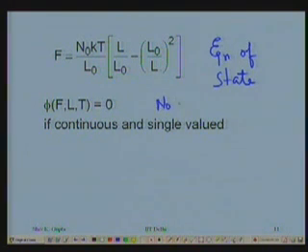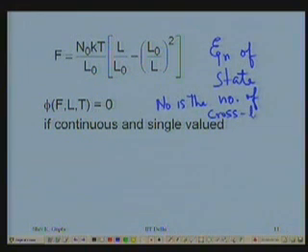N0 in here is the number of cross links in the given piece of the elastomer. I think I should have defined it: it is the number of cross links. It is not the Avogadro's number, please. And N0 by L0 is the number of cross links per unit length of the elastomer in the original state. Okay.